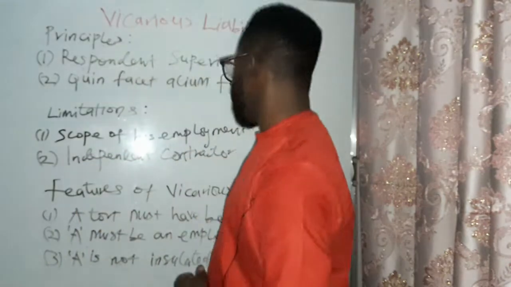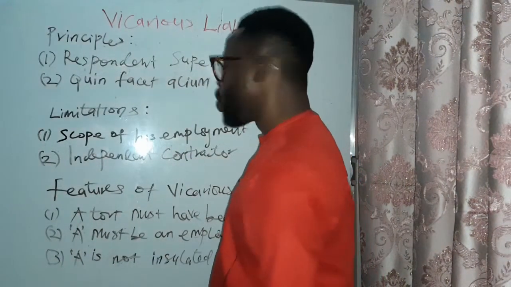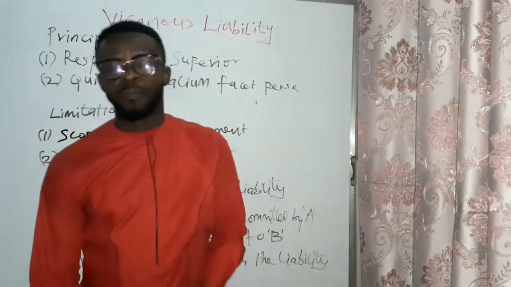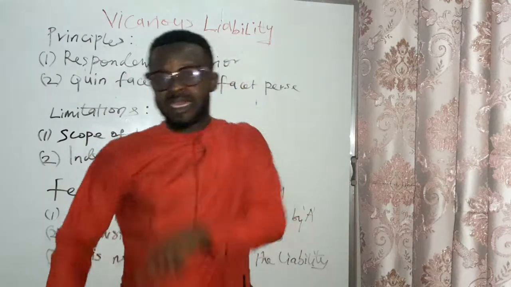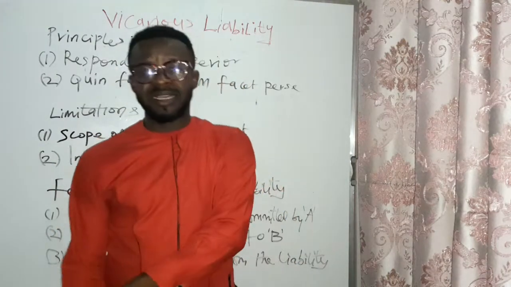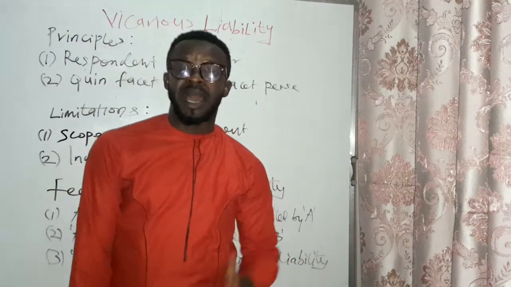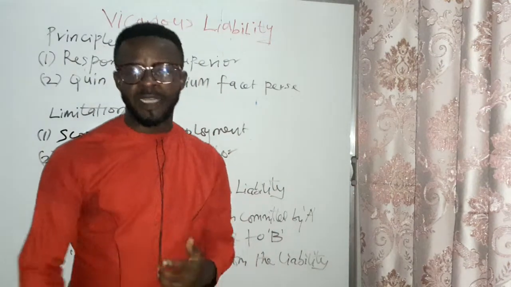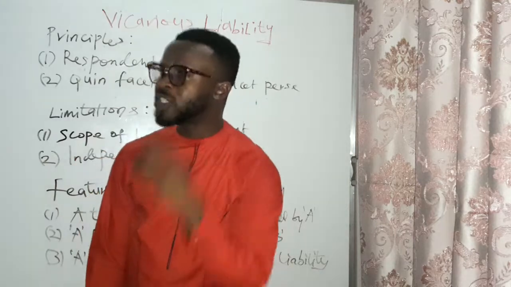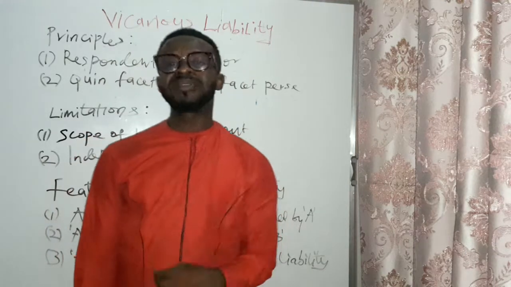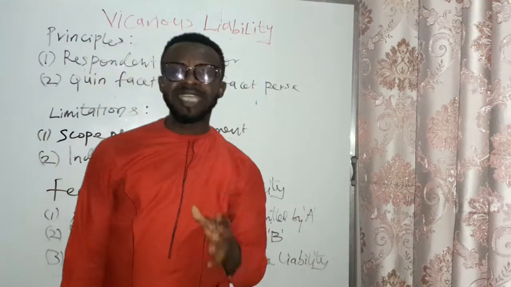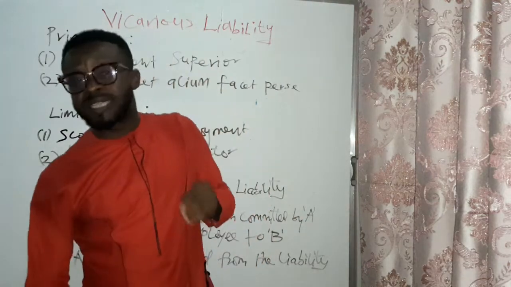Another major feature is that A must be an employee of B. Before B could be held liable because of the function performed by A, it must be that A is an employee of B and B is the master. So before a manager could be held liable for an offense committed by a driver, that driver must be an employee of the manager.